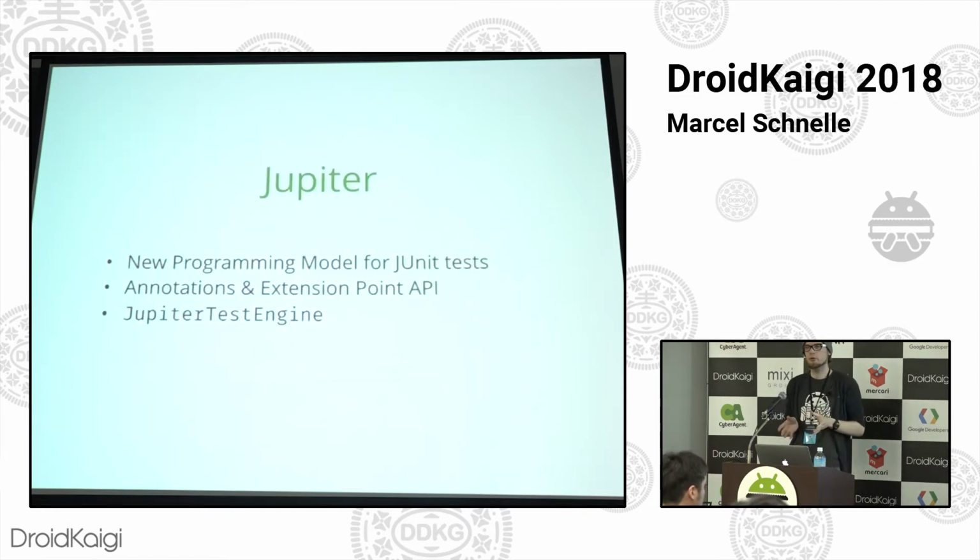Jupyter is the new programming model for JUnit tests. So you might hear somebody say, hey, I want to write a JUnit 5 test. And when they say that, they really mean they want to write a JUnit Jupyter test, usually. So here is where the new annotations are bundled in. So the new test annotation, the new other features that we're going to talk about in a bit. And also a new extension point API for a unified extension of test cases. And then Jupyter Test Engine is an implementation of that test engine interface I just talked about, and that basically hooks it into the JUnit platform.